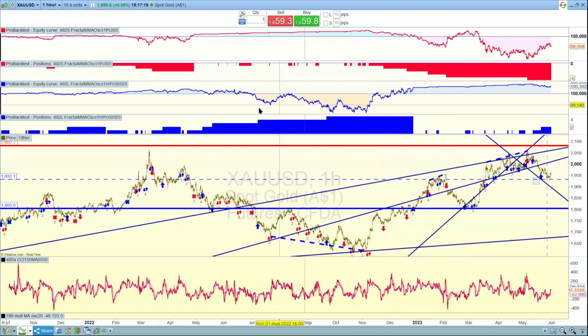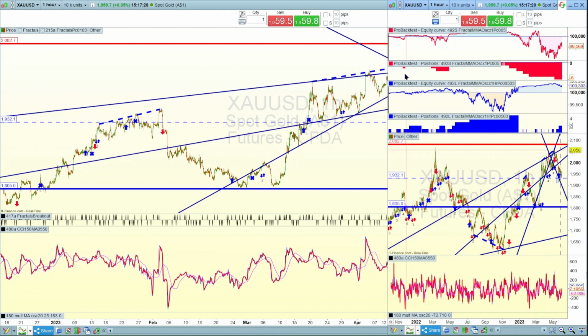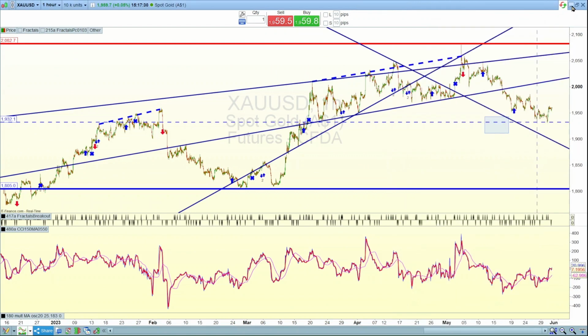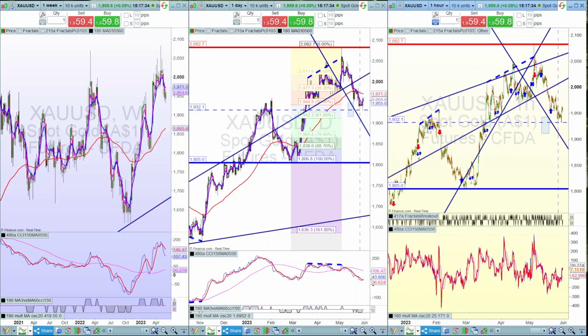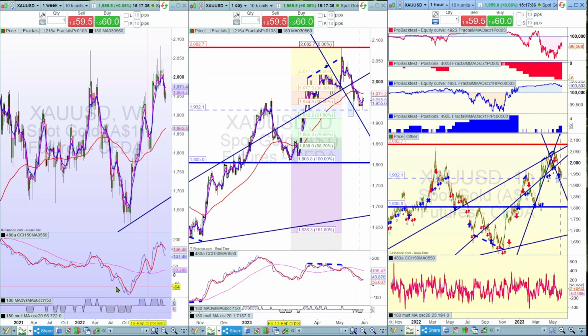We don't use stop losses, but also with these, to avoid going long during this period and avoid going short during this period, we want to make sure that, as I said previously, they align with the weekly and daily time frames. So you can see here during this weekly period, when they were going long, you would have gone long during those periods only on the daily. So that's where that would have aligned, going long during that period.